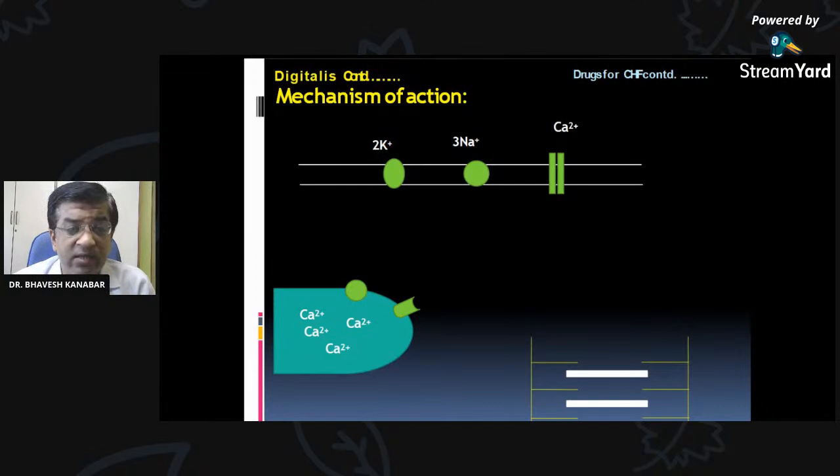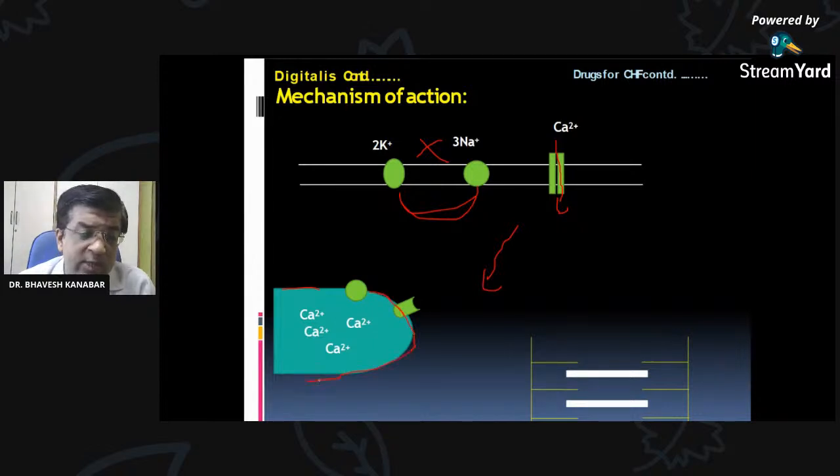You can see this by figure also. You are aware of this figure, actin myosin. This is the figure of actin myosin. Then this is the sodium potassium pump. By blocking this sodium potassium pump, there will be increased entry of calcium into the cardiac myocyte. This is the cardiac myocyte, and this structure is the sarcoplasmic reticulum.